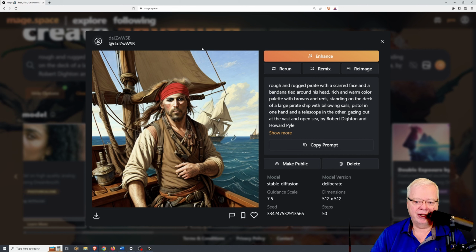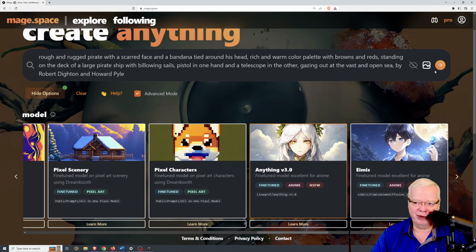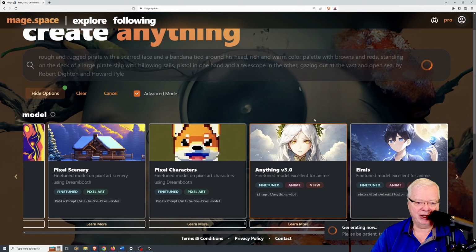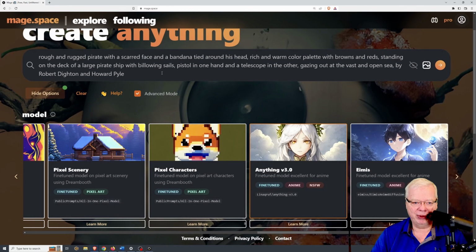So this is the Deliberate model. As you can see, it's much more of a realistic image. Still looks like a painting, but it's a much better image than what OpenJourney gave us. Then, of course, if we just jump straight over into the anime version, you'll see that we get something else that's completely different. With the same prompts, just jumping from one model to another, you get completely different image types. And that's one of the things I really like about Mage.Space. That gives you an idea as to how to create prompts within Mage.Space.